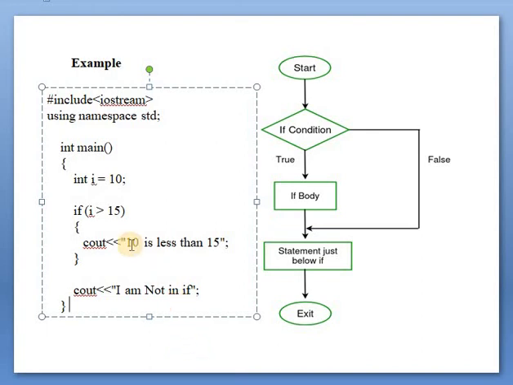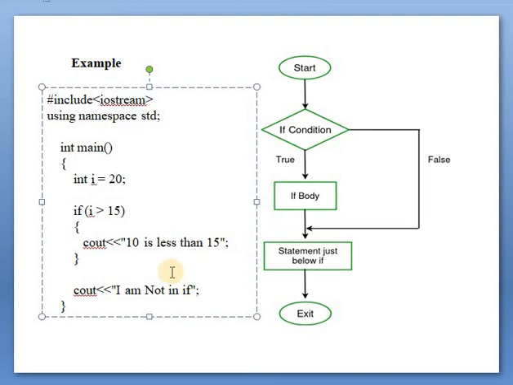Okay, and suppose here we write i is equal to 20, which means now i has the value 20. If 20 is greater than 15, now this expression is true because 20 is greater than 15. Now it will execute the statements, and again it will execute the statement that is not in the if.